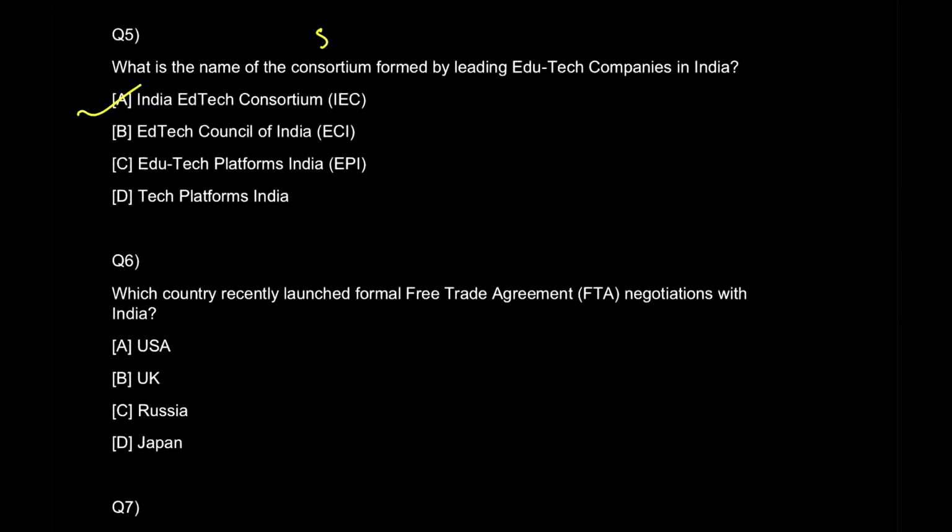And then you can also note it down right now that the edutech startups like Byju's, Career 360, Times EduTech, Toppr, Unacademy, they have all come up together to make this consortium. अपना एक group बना लिया उन्होंने so that they will adhere to the code of conduct. ऐसे लड़ते फिरते नहीं रहेंगे यहाँ वहाँ, ठीक है? So that is question number 5's answer as well as the points to be Googled. That is for static GK.